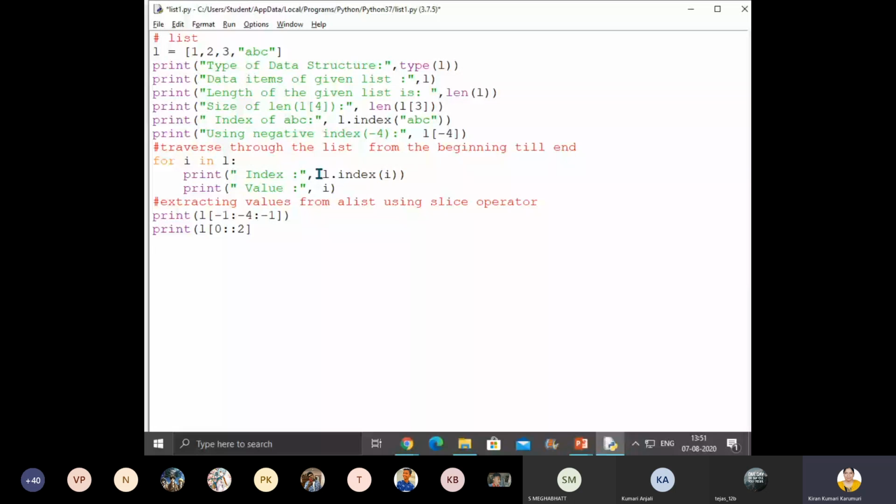So now this is to print alternative values of the list from the beginning. Okay, so now let me execute and show you.